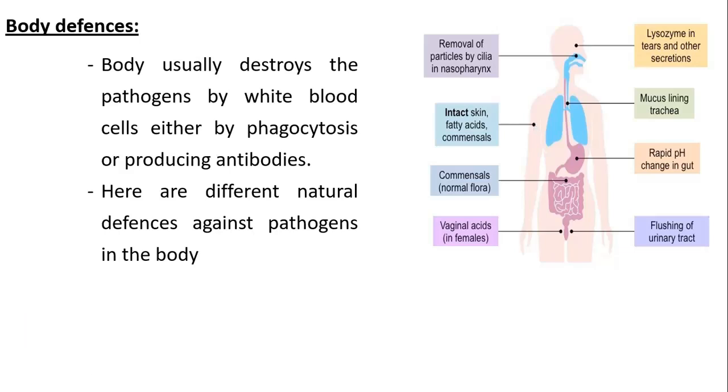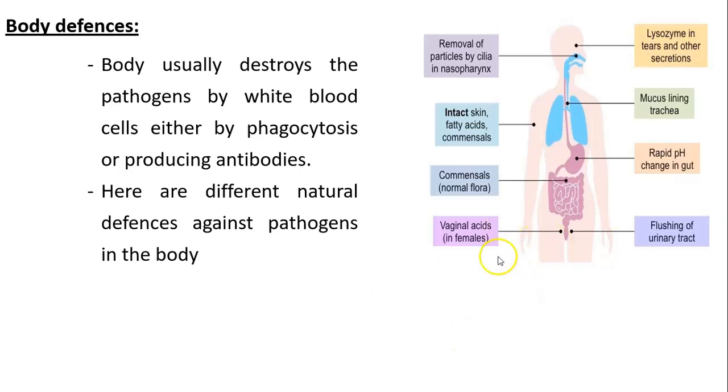The fatty acids and the commensals that live on our intact skin, they protect us from any pathogens from the outside world. So the fats do not only isolate our body to keep our body temperature stable, but also the fatty acids and the layer of fats in our skin protects us and isolates us from the pathogens in the air. We have the commensals or the commensal bacteria, the normal flora that live in our gut. Also, they help us to protect ourselves from the harmful pathogens.